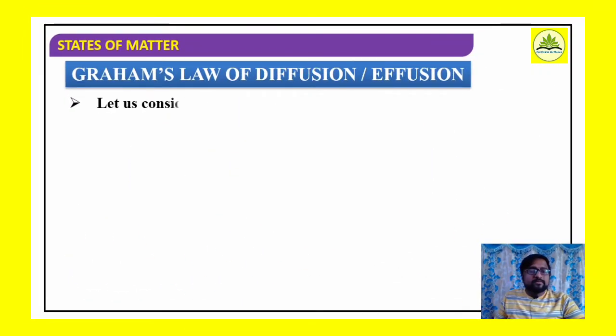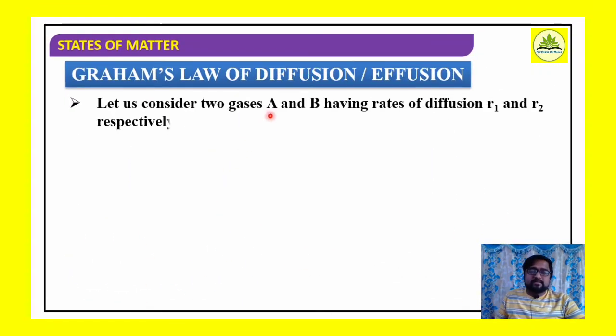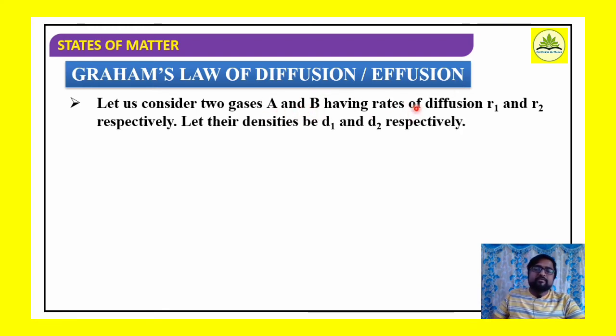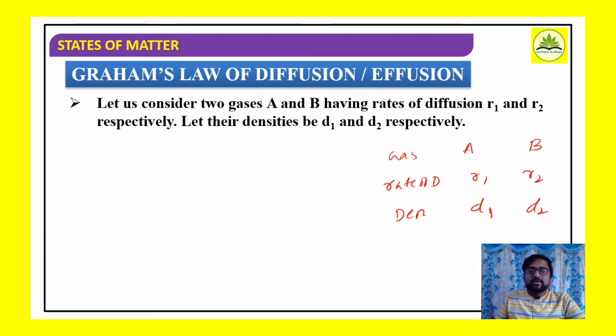Now let us consider two gases A and B. Their rates of diffusion are R1 and R2, indicating the rate of diffusion of gases A and B, and the corresponding densities are D1 and D2.